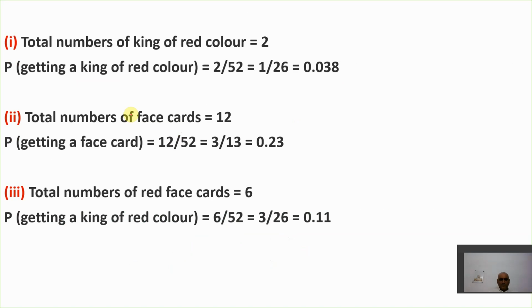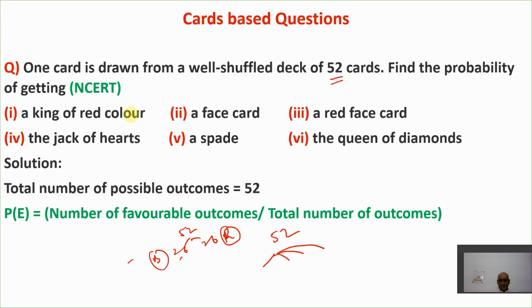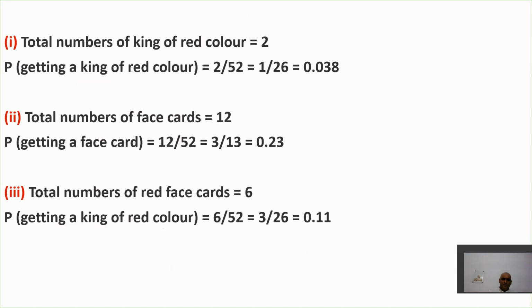Now, understand one thing. You need to find the probability, and the formula is the number of favorable outcomes divided by the total number of outcomes. In the denominator is the total number of outcomes, and the numerator is the favorable outcomes. Clear?